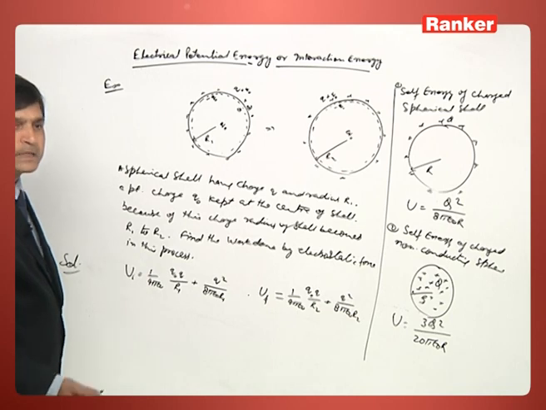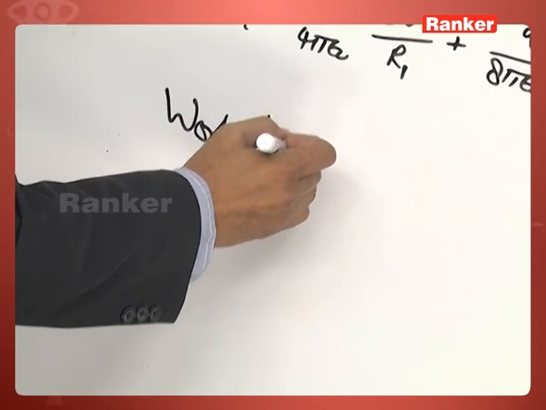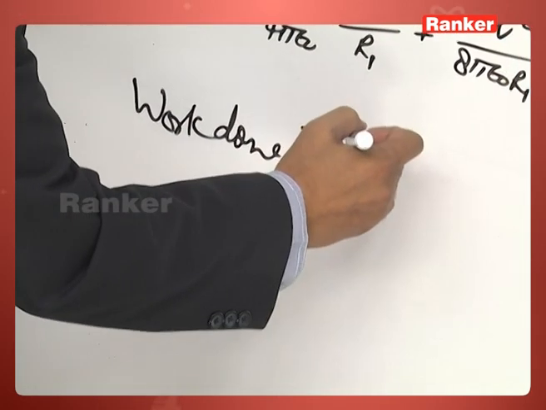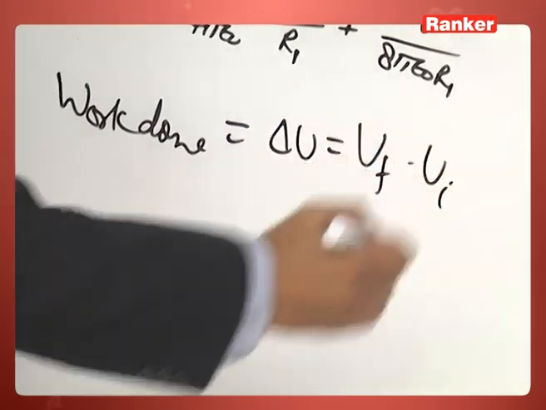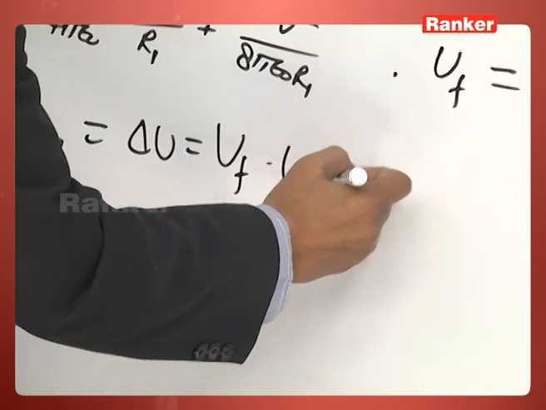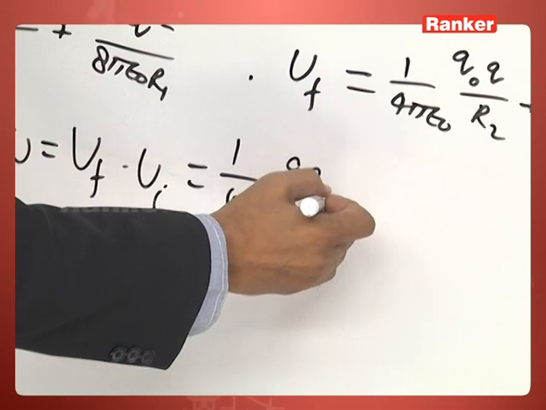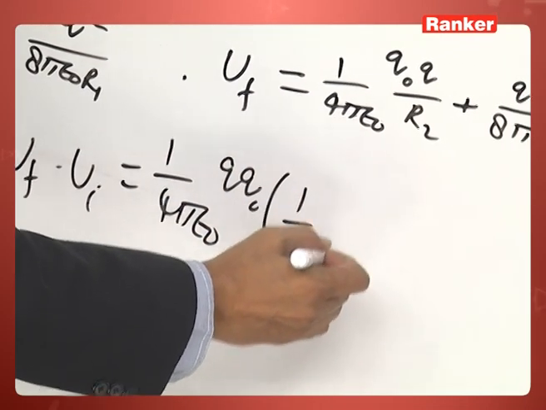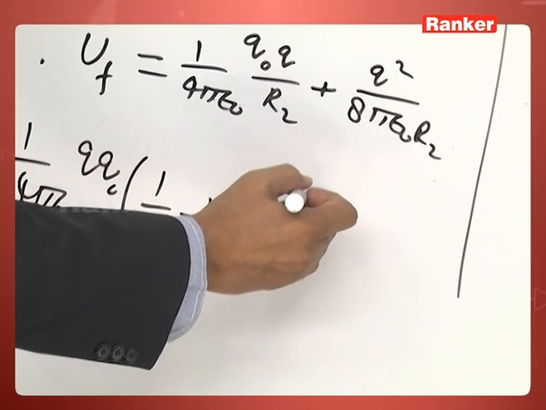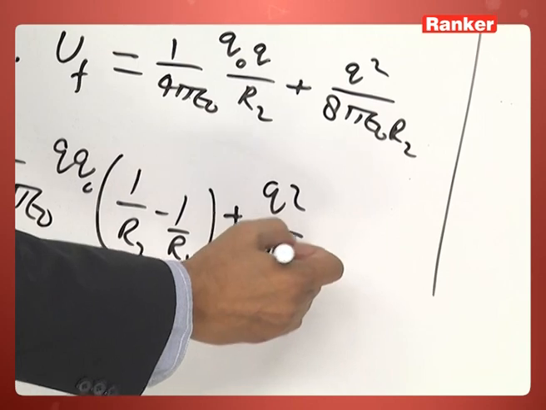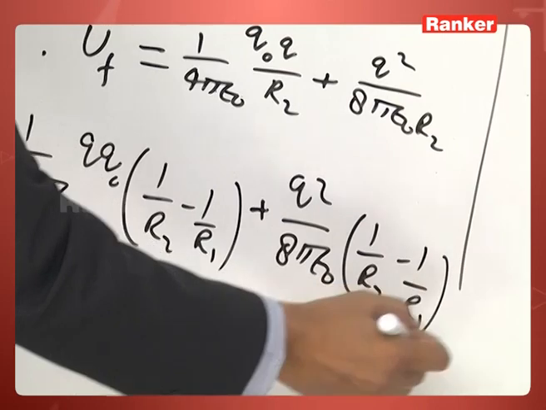So work done in this process is equal to delta U, it means U final minus U initial. Now simplify this. So 1 by 4 pi epsilon naught q naught q, 1 by R2 minus 1 by R1, and the second expression will be q square by 8 pi epsilon naught, 1 by R2 minus 1 by R1.